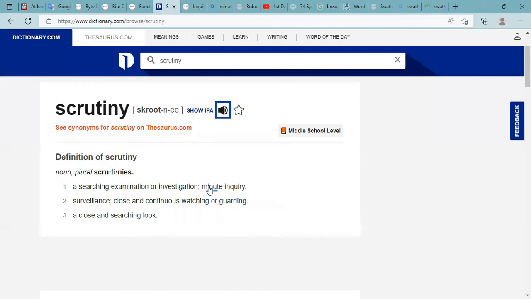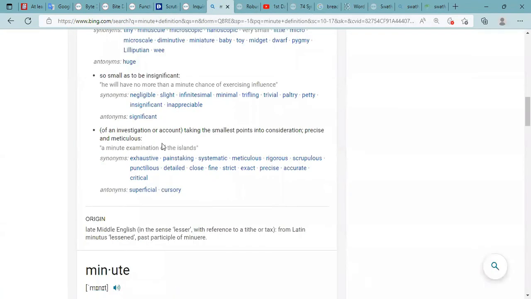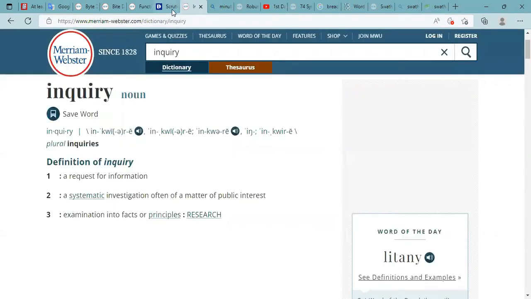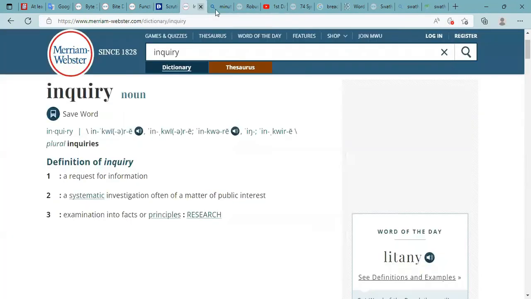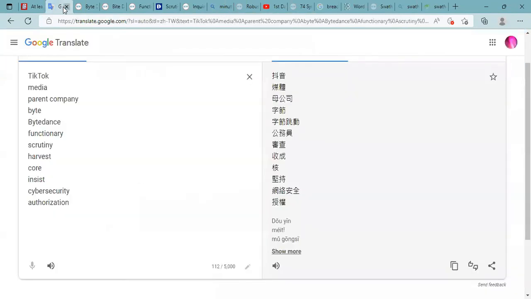So what is a minute inquiry? It's an inquiry that takes the smallest points into consideration. It's a precise and meticulous inquiry. Okay. I know that's a little complicated, but I just wanted to break it down for you all. Okay, let's look at the next word.